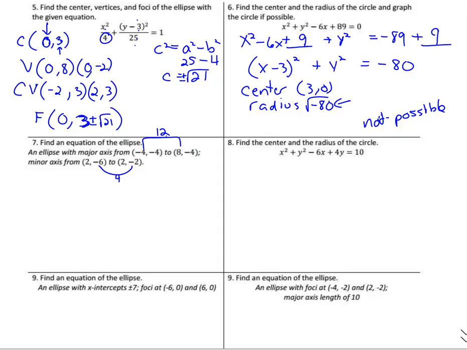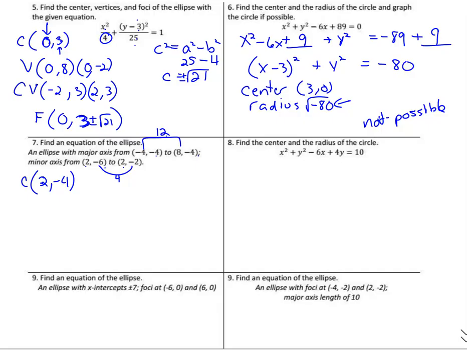So that means, what do we know? We know the center has to be halfway between those values. And one little hint here, to find the center, look at what didn't change. The x's stayed at 2, and the y stayed at negative 4. So the center is at 2, negative 4. Or you plot those points and go halfway in between, and you'll get this center of 2, negative 4.